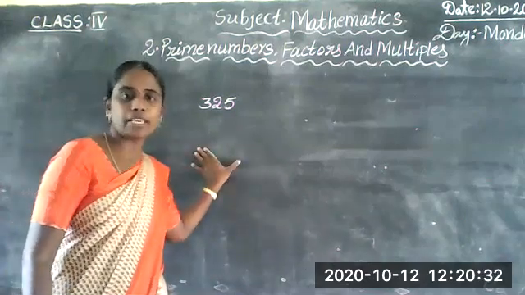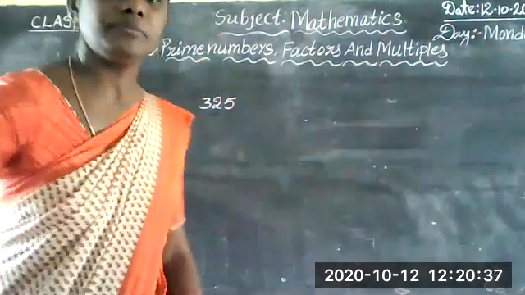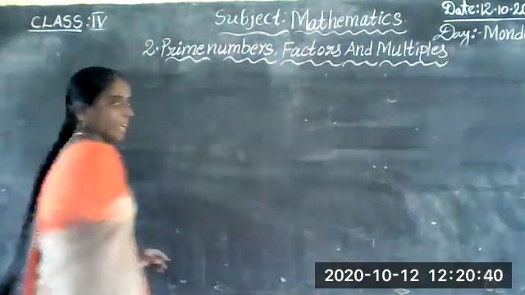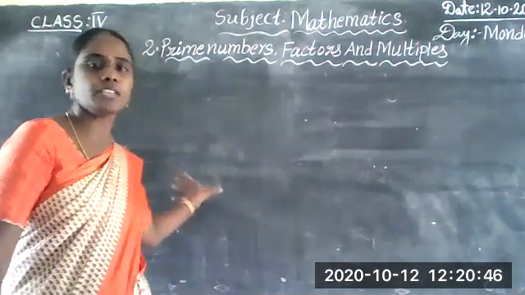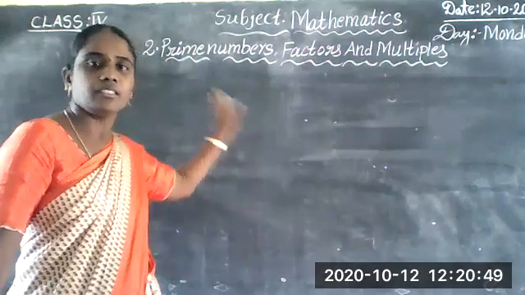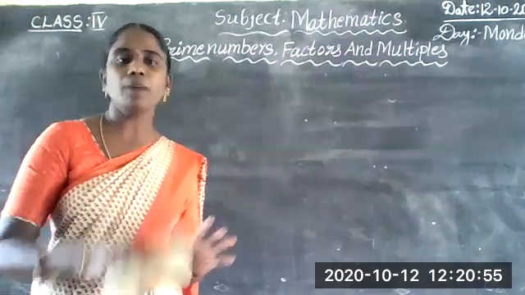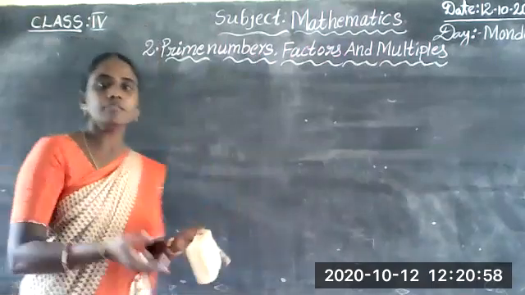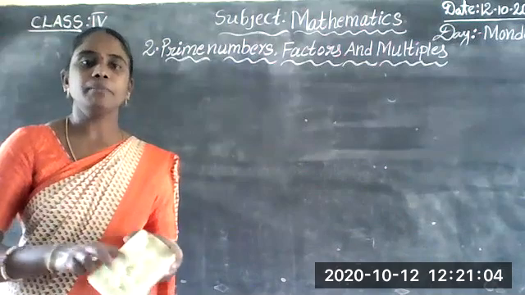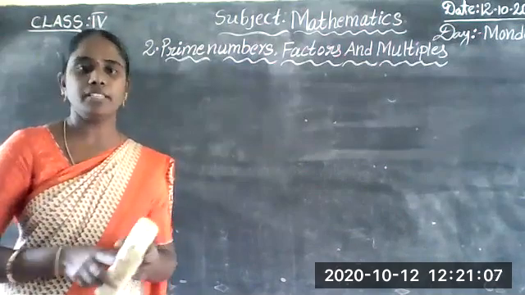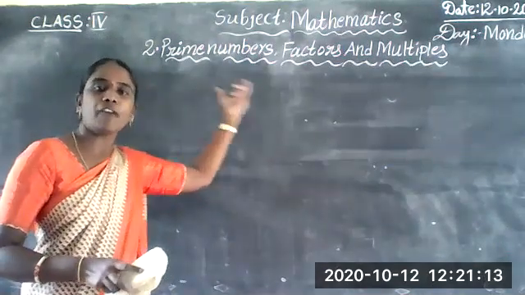So now I am going to explain tests of divisibility. Write in running notes, children. I am only giving the second unit introduction. I am not explaining prime numbers, factors and multiples yet. Before prime numbers, first we have to learn counting numbers, natural numbers, even numbers, odd numbers, and tests of divisibility. After that, I will explain prime numbers and factors and multiples.